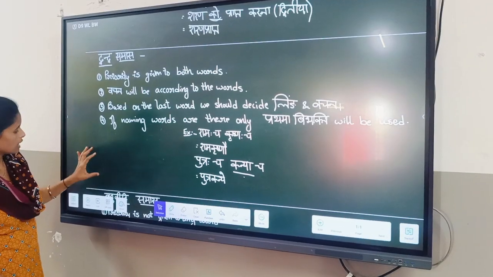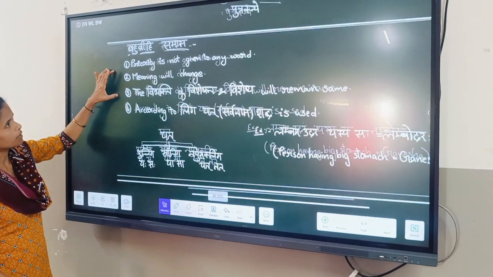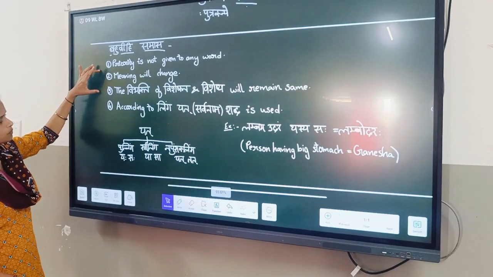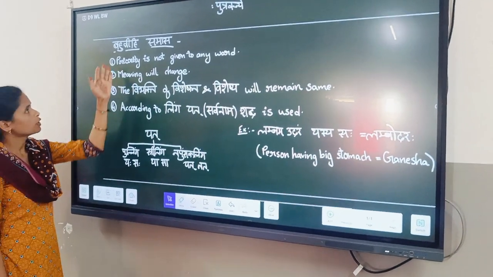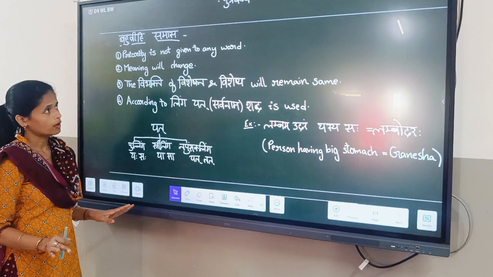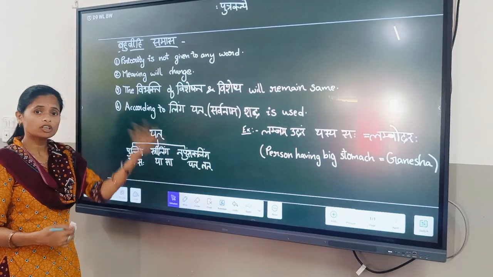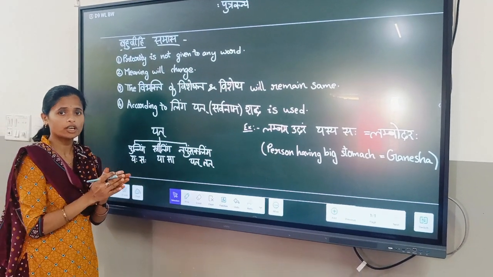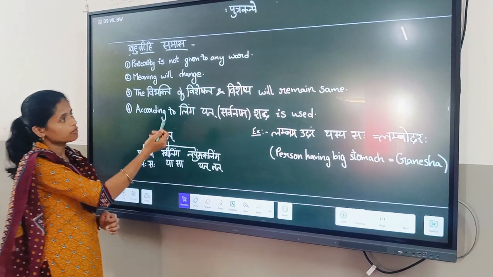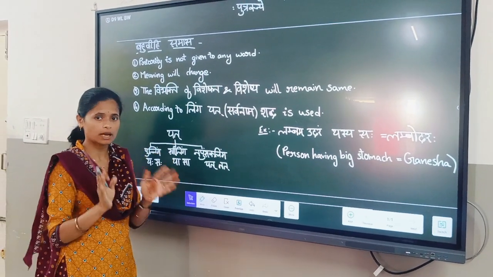Next, the last one is bahubrehi samas. Look here, bahubrehi samas, then it will be complete. So in Bahubrihi Samas, what is the point? Here we are not giving priority for any word, and the meaning will also change when we are joining. And the vibhakti of Vishesha and Visheshya will also be the same. The vibhakti will be the same.